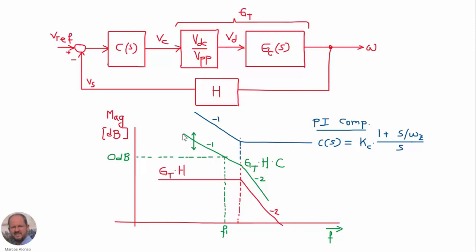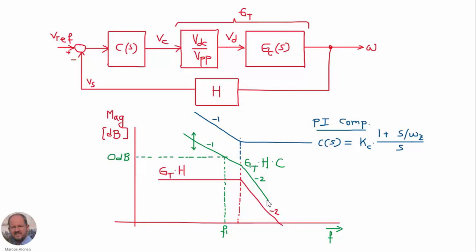So the total loop gain is going to follow this line here. We have minus 20 dBs per decade in this area until this point, at which we are going to have a slope of minus 40 dBs per decade.